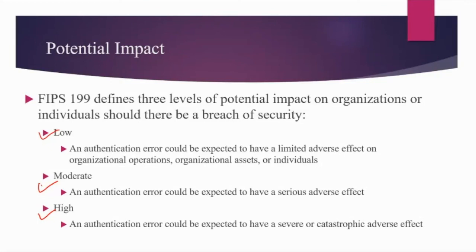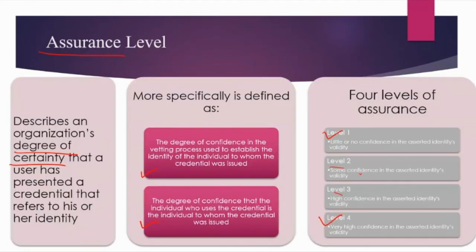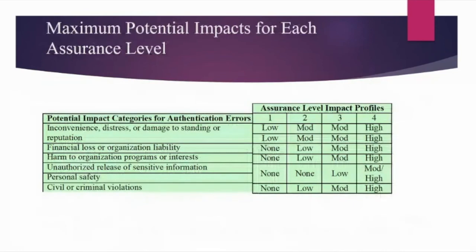These are the 2 important things which help us do risk assessment: potential impact and assurance level. Depending upon that, we will map these things.